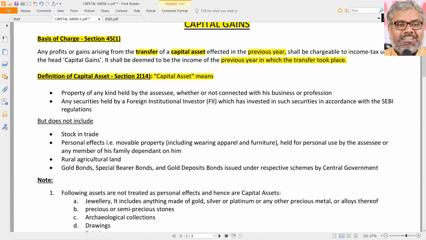So that is why when it is already said as means, in the definition they have mentioned a very broad term. What was that? Property of any kind held by the assessee, whether or not connected with the business or profession. Then what is left? If you say property of any kind, whether or not it is there on the earth, then also it is the same.